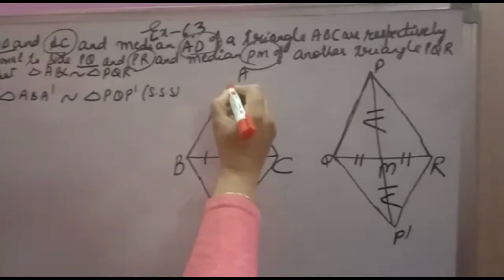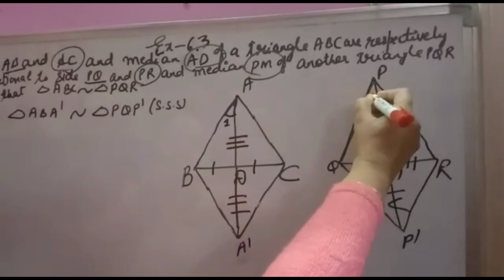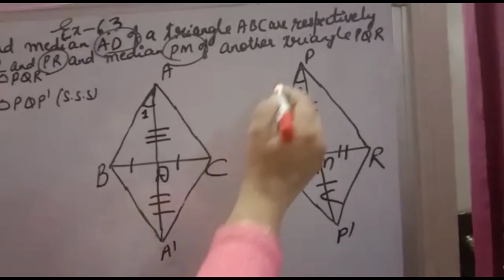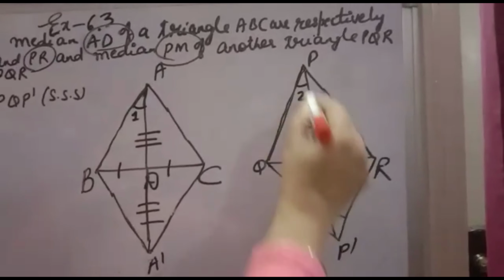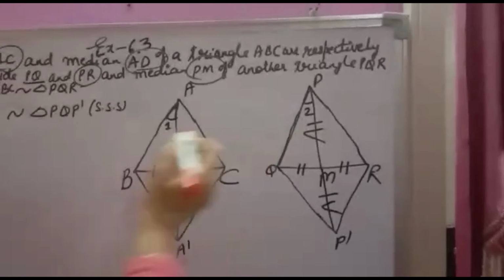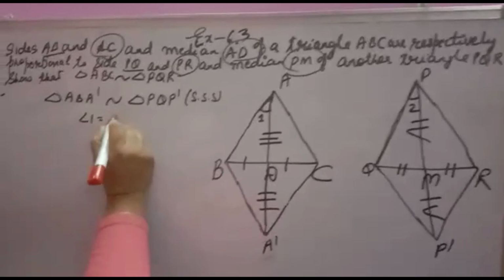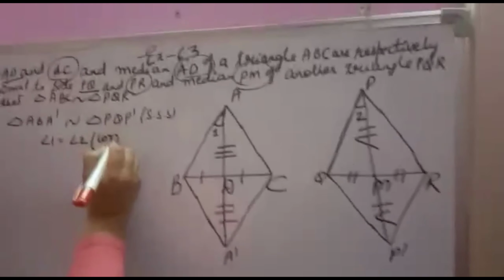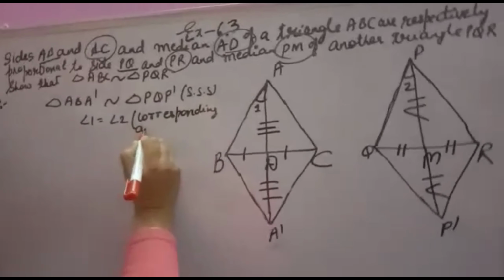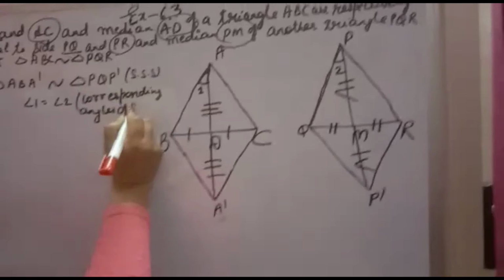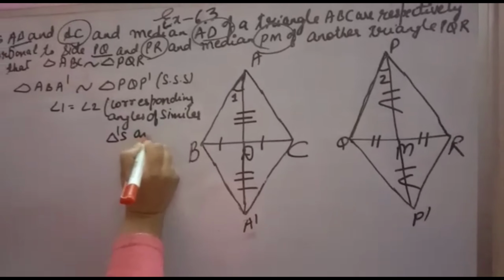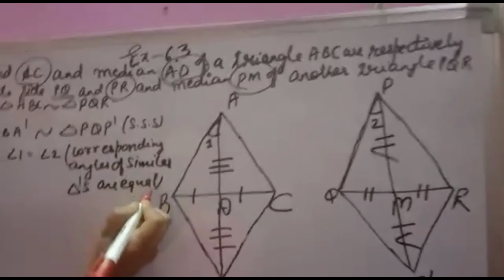Suppose this angle is 1, this is 2. Because triangle ABA dash is similar to triangle PQP dash, these two triangles are similar, so the corresponding angles will be equal. So angle 1 is equal to angle 2, because corresponding angles of similar triangles are equal.